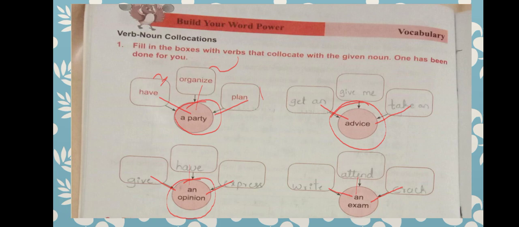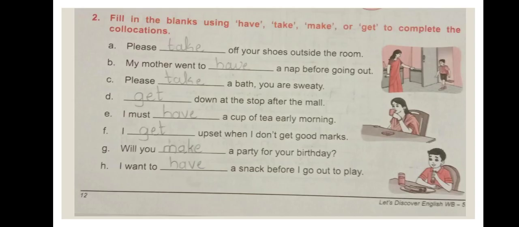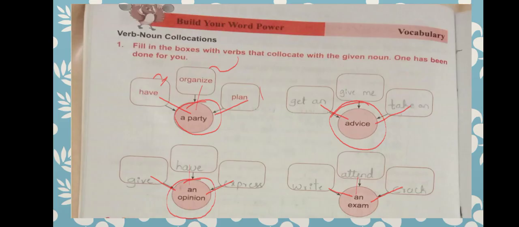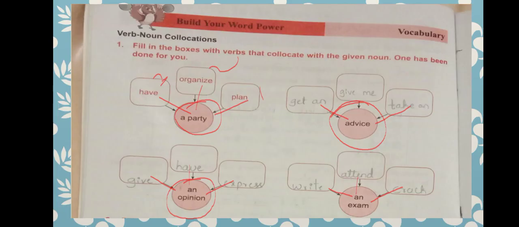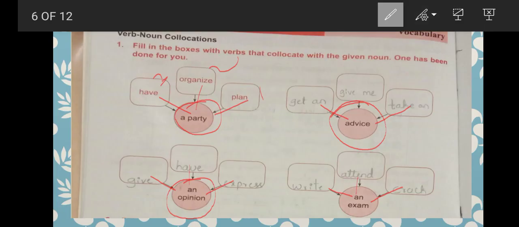One more, that is fill in the blanks using have, take, make or get to complete the collocations. Here we have used take, have, then take. Okay.